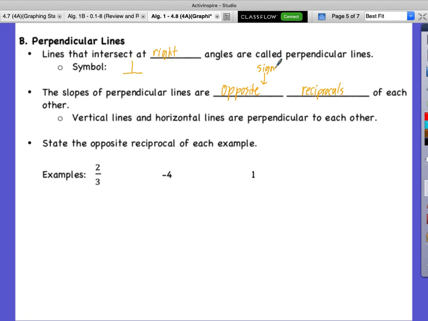Okay? Vertical lines and horizontal lines are perpendicular of each other. Let me show you a picture. Here's a vertical line. Here's a horizontal line. And what do we notice? These form a right angle. Four right angles. They're perpendicular of each other, okay? And here's how we mark a right angle on a picture. That little box tells us the right angle.